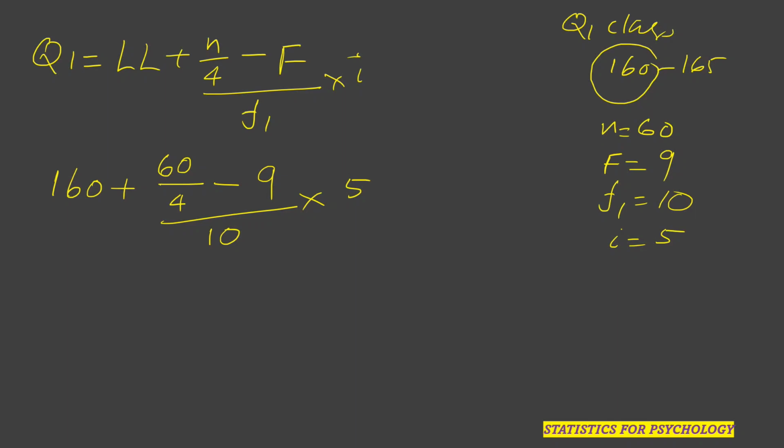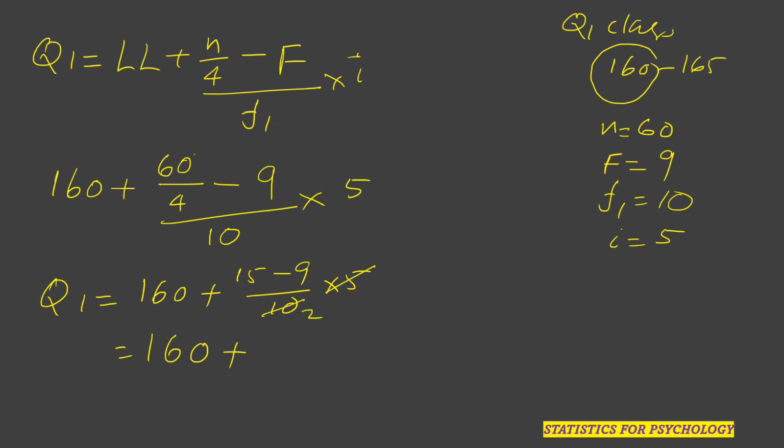So putting all these values, we get Q1 equal to 160 plus, 60 by 4 is 15, 15 minus 9 by 10 into 5. You can cut this 5 and this 10 two times. 15 minus 9 is 6, 6 by 2 is 3. So we got Q1 is equal to 163. These calculations you can check. So Q1 is equal to 163.